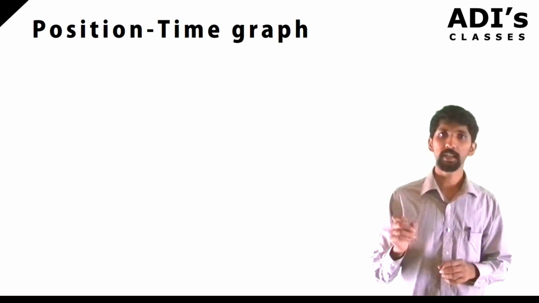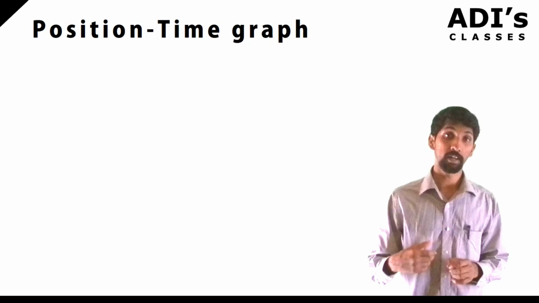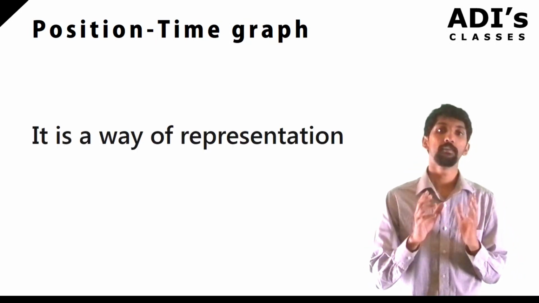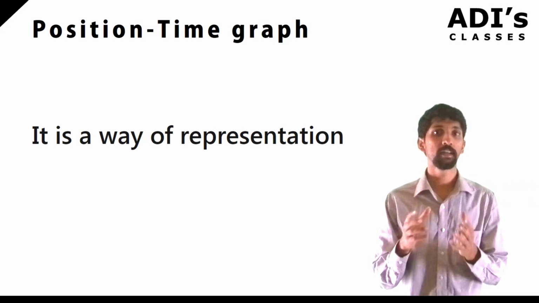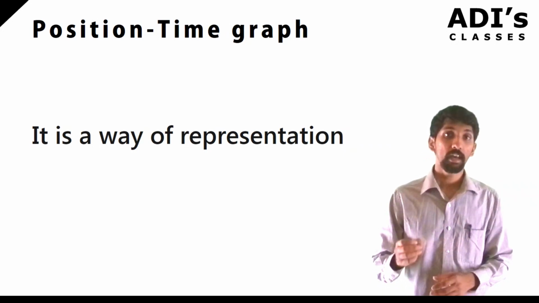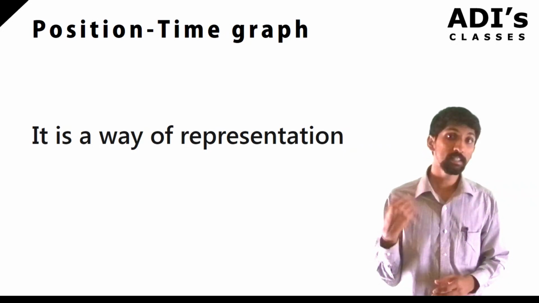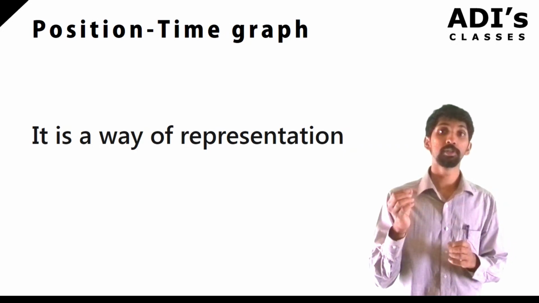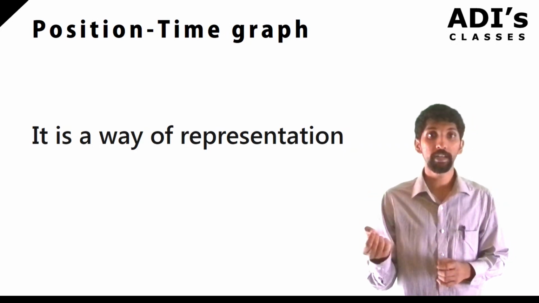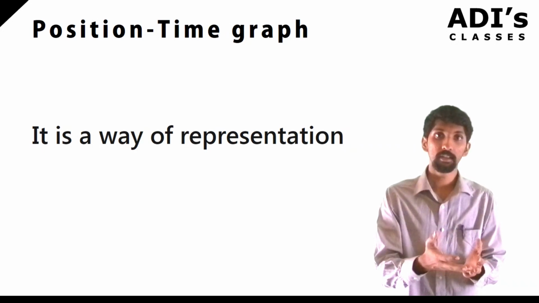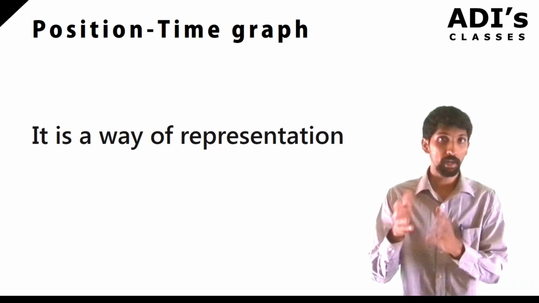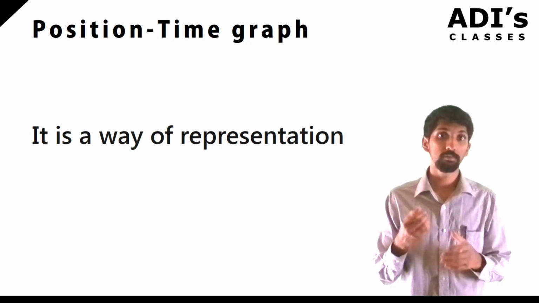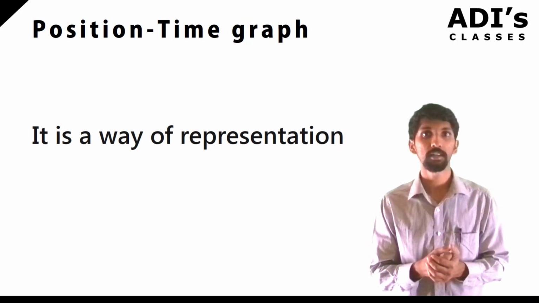This particular graph is a way of representing things. Whenever you have a graph, whether it be straight lines or anything, every graph represents something. Like I can represent where the car is situated. Let's say I parked the car somewhere in the road, and then I need to go to the car. So I can represent it in terms of a graph.